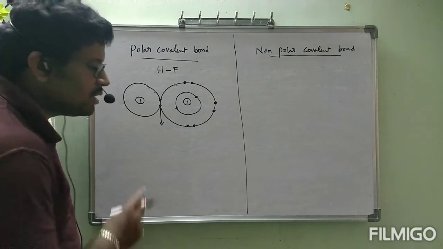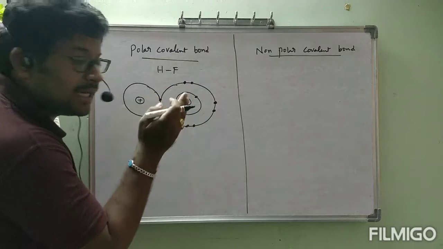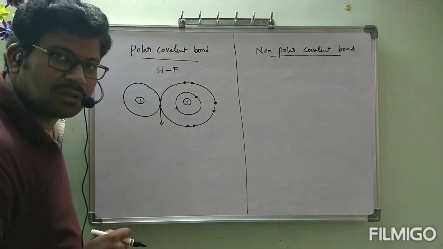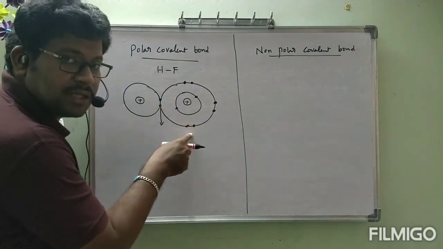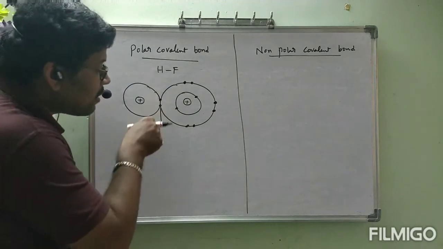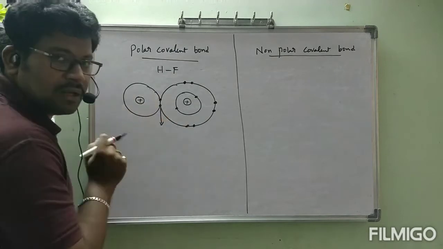Like that here also. Here see, this lone pair and this lone pair belong entirely to fluorine only, because they are not involved in bond, correct or not? These lone pairs are all present with fluorine only. The bond pair which is present between hydrogen and fluorine will be in between two nuclei.